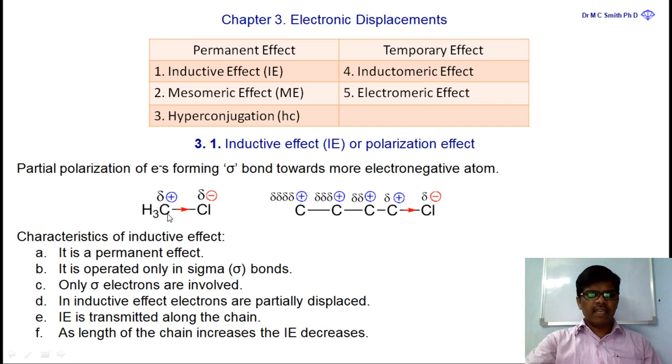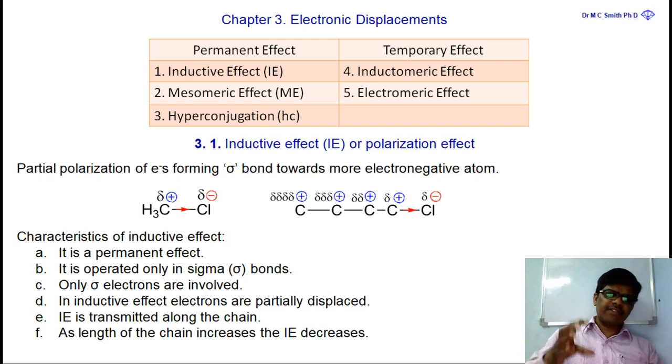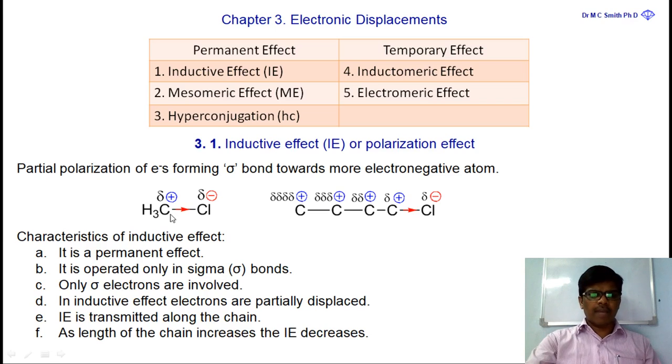That is why chlorine pulls the electron density forming the sigma bond towards itself, so that a partial negative charge is observed on chlorine. At the same time, a partial positive charge is observed on carbon.